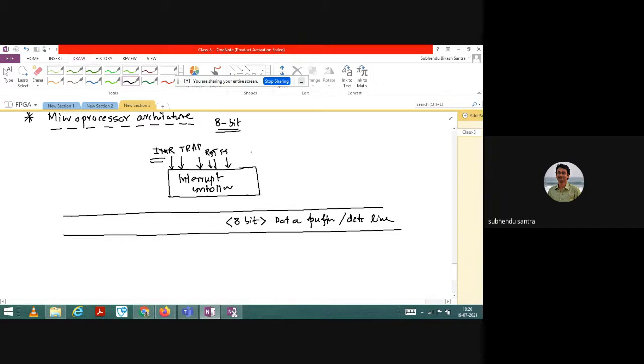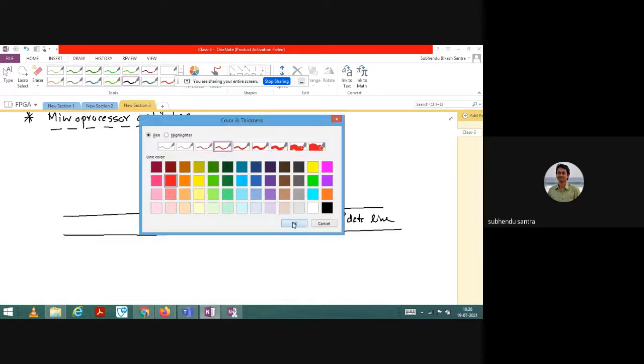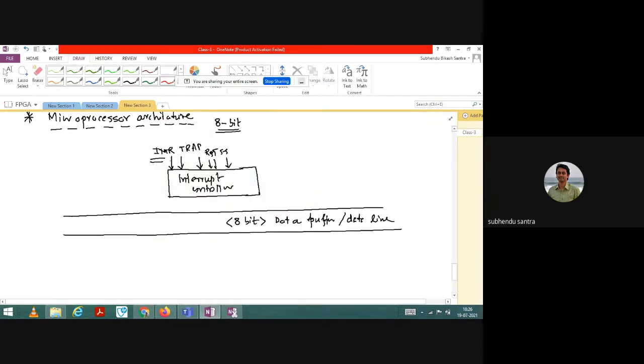So there has to be some acknowledgement. This is the input that you are taking, but acknowledgement should also be there. That means, let us say the INTR is activated. If it is activated, the external world should know that INTR is activated. So how do I make the external world understand that INTR is now executed, so please wait for some time, after that you are ready, and you will be given access to do your work? That's why there is a need for acknowledgement.